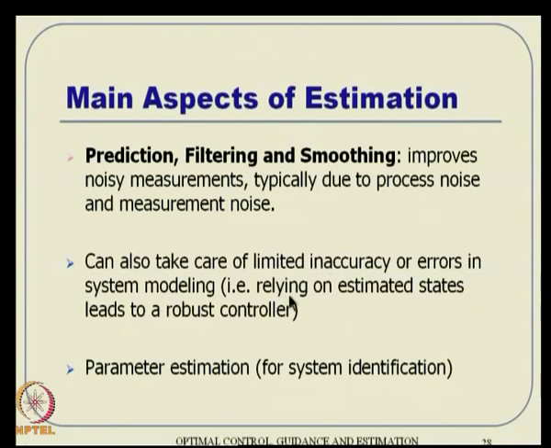It can also take care of limited inaccuracy of system modeling. In other words, because you are typically relying on estimated states, this sensor information is going to help you even if your model is inaccurate actually. So, that kind of thing gives you a little bit of additional robustness actually. And this estimation can also be used for parameter estimation techniques, and is useful for system identification as well.